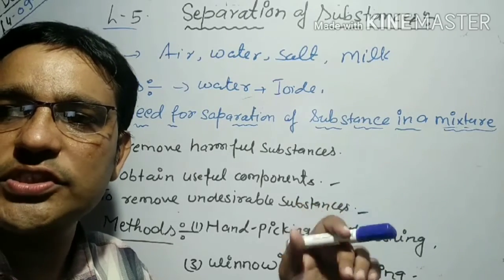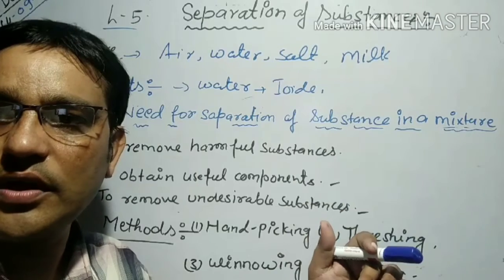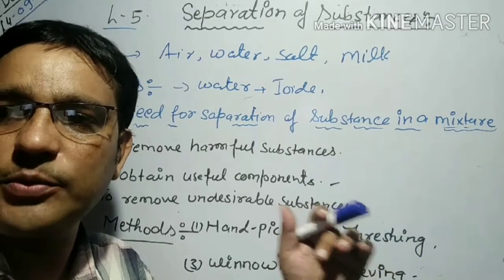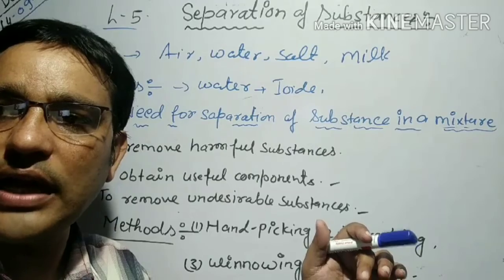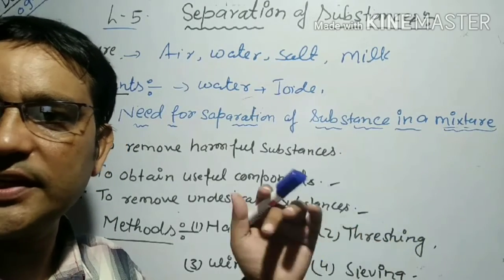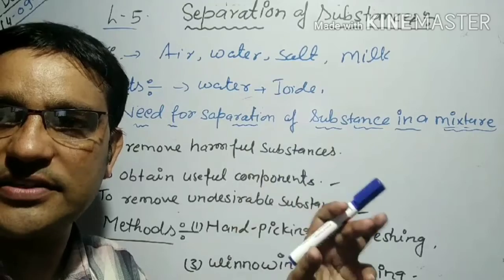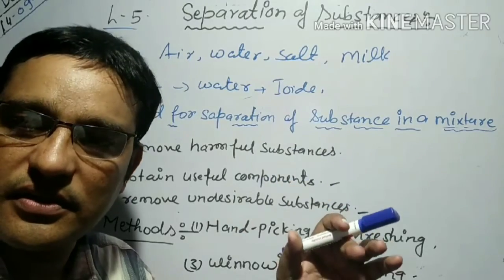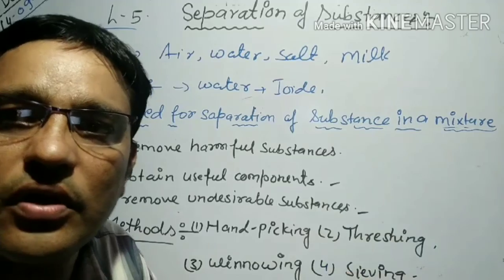This method is used at home to separate wheat grain from flour, and you might have noticed larger sieves being used in building construction to separate pebbles or stones from sand. That is known as sieving.